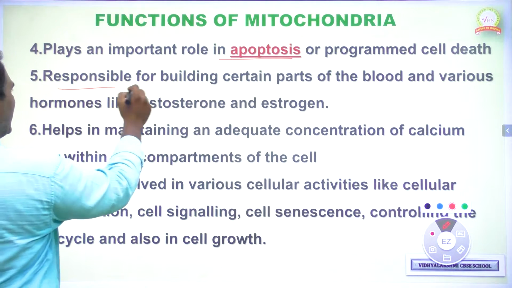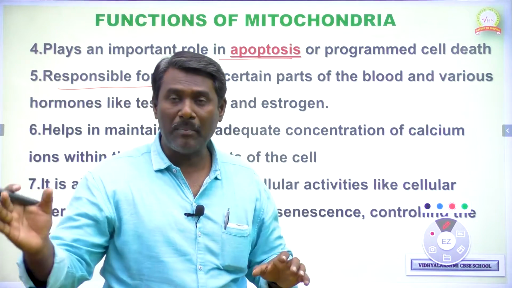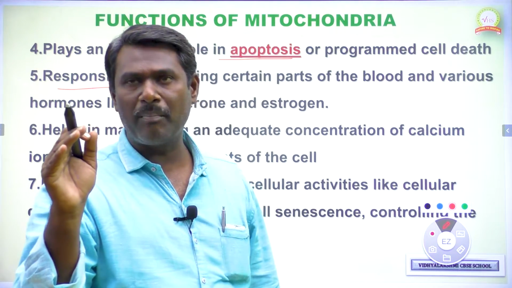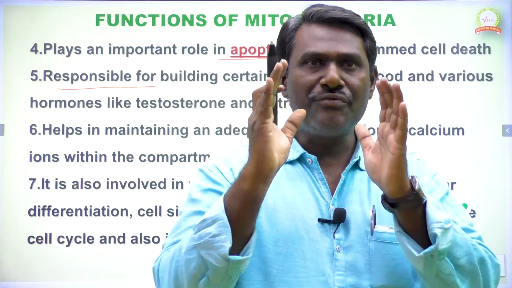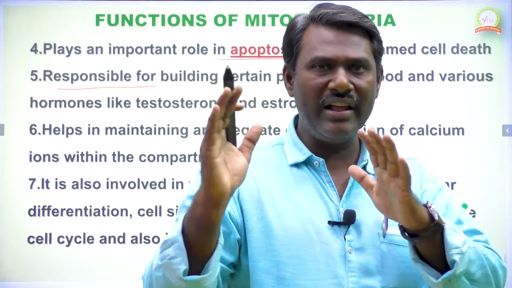Okay. Next function is it is also responsible for building certain parts of blood. So some of the components of blood are formed because of mitochondria. That means mitochondria plays an important role in the formation of some of the components of blood, particularly heparin.